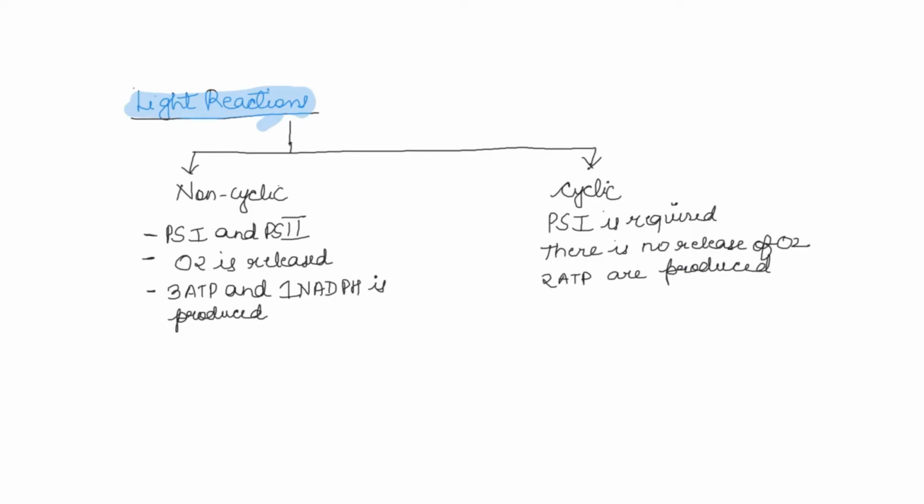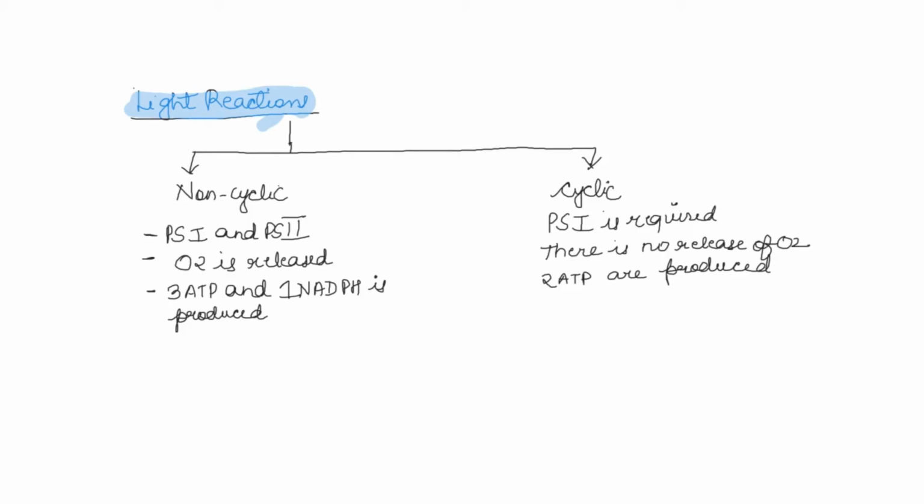Now light reactions could be divided into two types: non-cyclic as well as cyclic. Non-cyclic have PS1 and PS2, photosystem 1 and photosystem 2. Oxygen is released over here, and 3 ATP and 1 NADPH is produced.